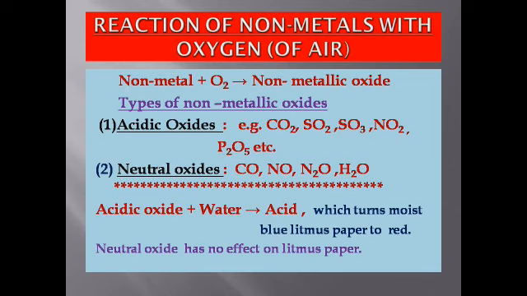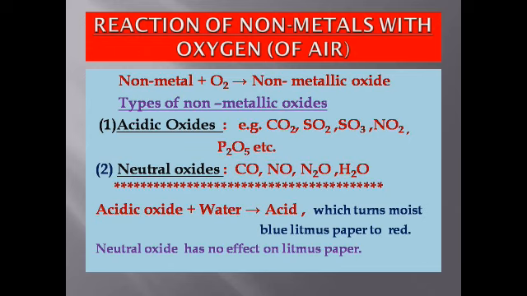Those non-metallic oxides which on dissolving in water form acids are called acidic oxides, which turn moist blue litmus paper to red. For example, carbon dioxide CO2, NO2, SO2, SO3. These oxides are also called acid anhydrides.